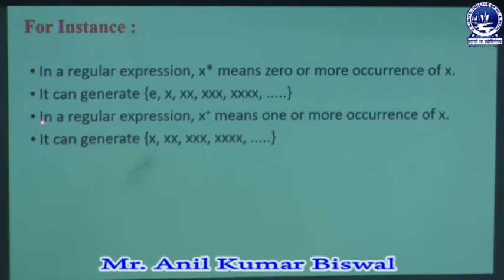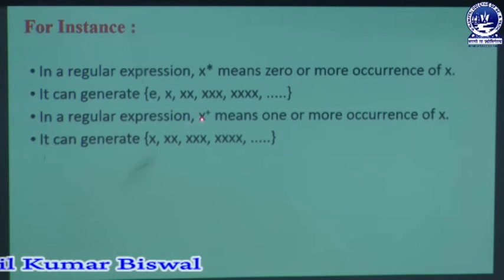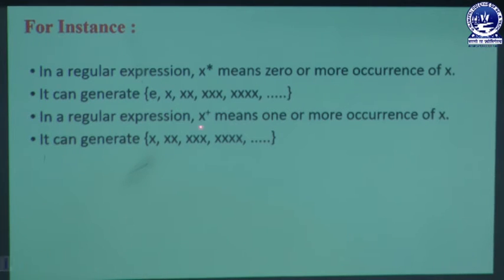Whenever the user gets an empty string or more occurrences, in that moment we can take x star. Similarly, whenever the user takes a regular expression like x plus, that denotes one or more occurrences of x. So in that case there is no zero occurrence. We get one or more occurrences of x at the time of execution or computation.